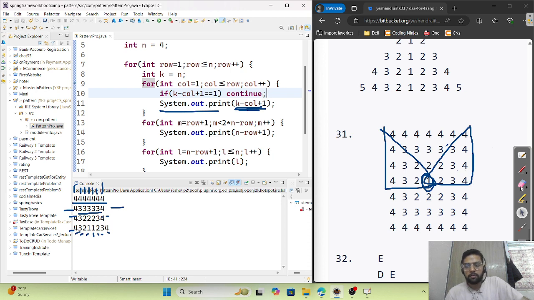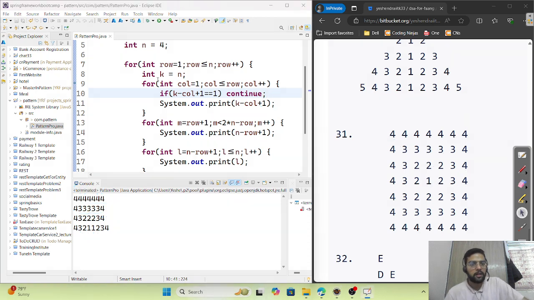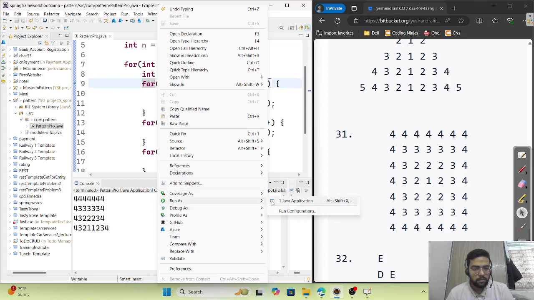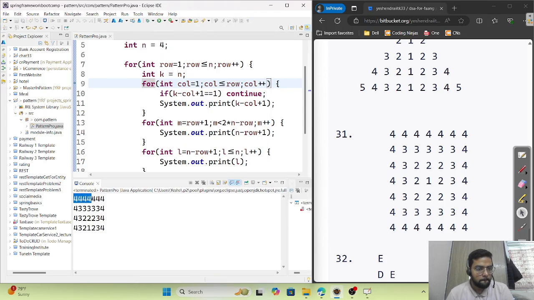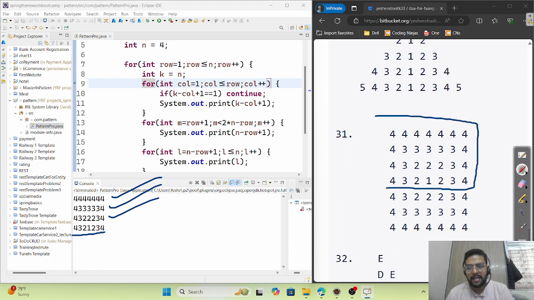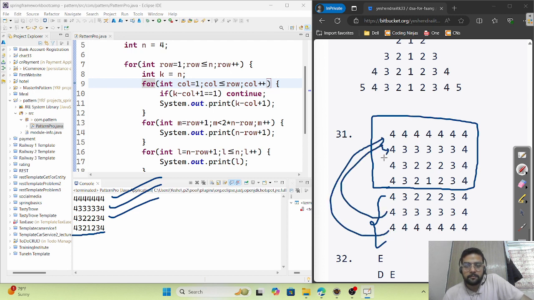Okay, so now let me erase all of this and run it again in Java. See here, 4321 234 4321 234. So we have completed the major part of the ninja level pattern, that is the first part. The rest is completely a replica. See here, completely a replica, there's nothing new.